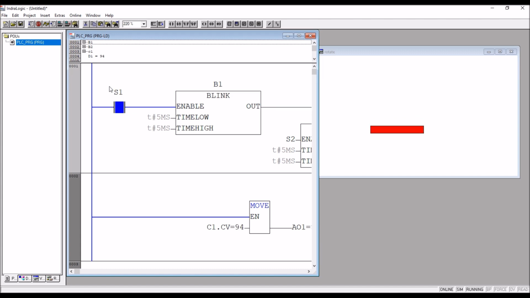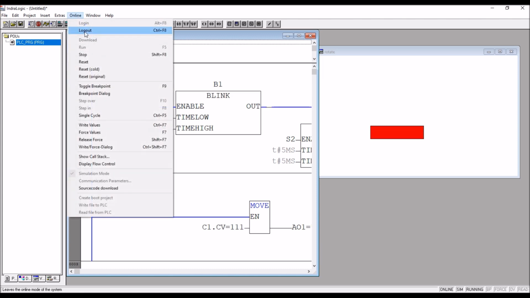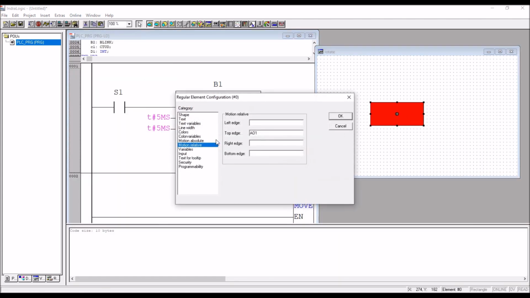Okay, so the expansion feature also you can use it. For move means you have to go to the motion absolute, there X and Y is there. Okay, here AO1,